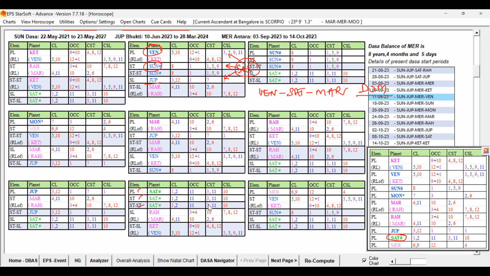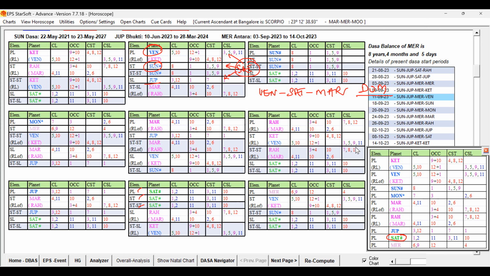So that way Saturn is good, and the fifth cuspal sublord planet. Which planet is the fifth cuspal sublord? Venus. That Venus is there at the last level, and Venus is also aspected by Saturn and in the sign of Saturn itself, that already discussed. So Saturn is definitely favorable for the progeny.